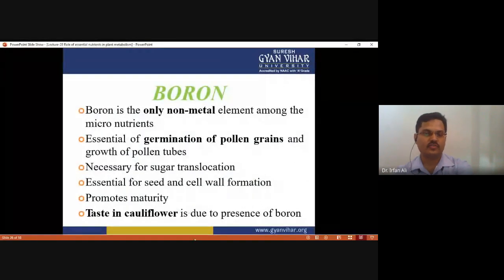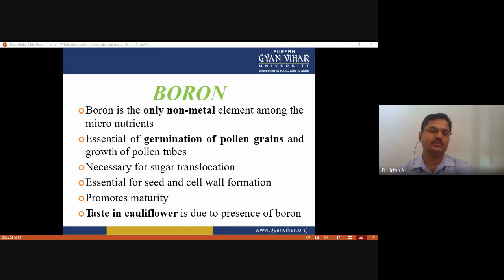So the first micronutrient is boron. Boron is the only non-metal element among the micronutrients. Boron is essential for germination of pollen grains and growth of the pollen tube, and it is necessary for sugar translocation in plants. It is also essential for seed as well as cell wall formation, and promotes maturity of the plant.